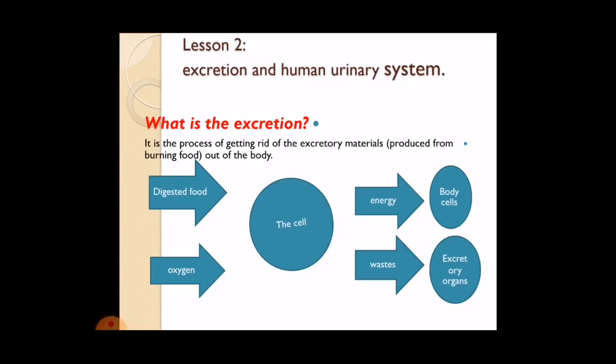What's the meaning of excretion? Excretion is the process of getting rid of the excretory materials that are produced from burning of digested food inside the cell, out of the body. Excretory materials are produced from burning of digested food inside the cell.